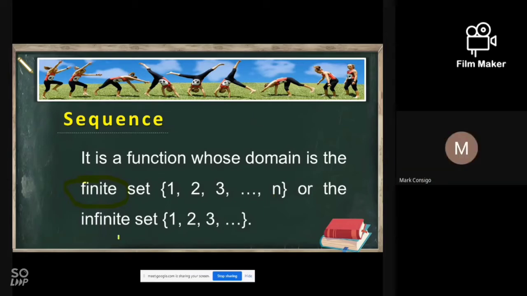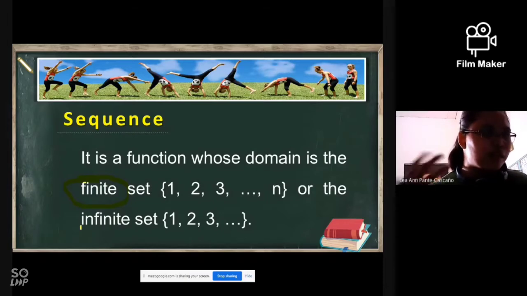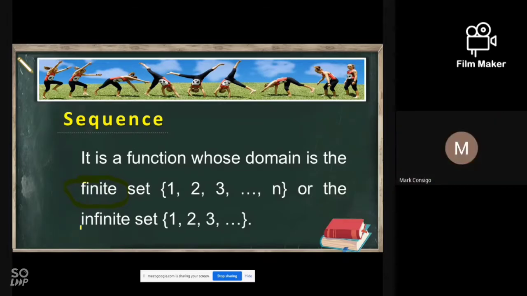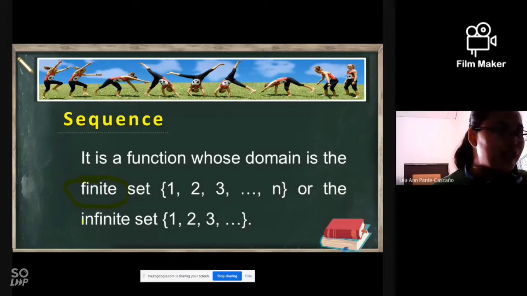Infinite, yes, this one is infinite. So therefore, if we have infinite set, di natatapos, yes po, there is no ending. Parang love life nung isa dyan siguro. May forever. So ibig sabihin, sa sequence lang may forever. Kasi wala siyang ending. Walang ending. So very good. So finite has last term, or the last number, while infinite has no last term.